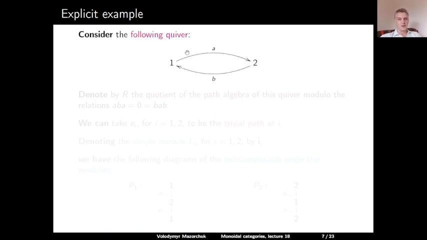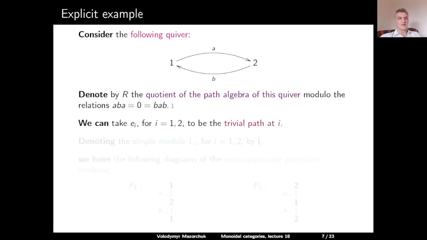Consider the following quiver with two vertices 1 and 2, an arrow a from 1 to 2 and an arrow b from 2 to 1. And let us denote by R the quotient of the path algebra of this quiver modulo the relations aba equals 0 and bab equals 0. As primitive idempotents, we can take the trivial paths in each point. So we have e1 and e2. e1 is the trivial path at 1, and e2 is the trivial path at 2.